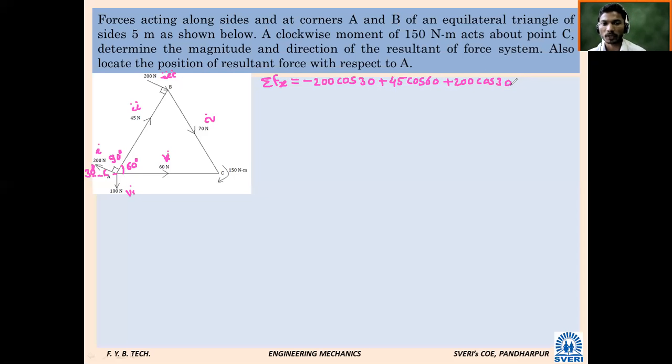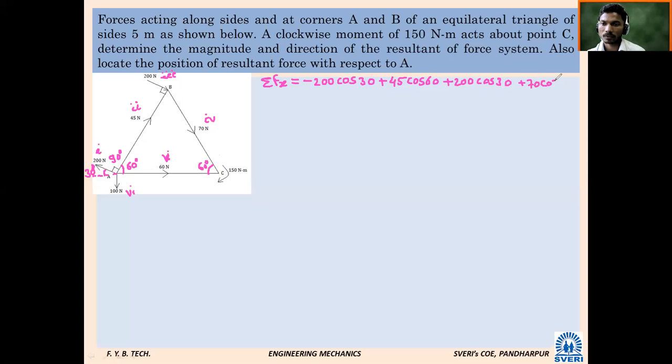Next force. Force number 4, 70 Newton. Plus or minus? Plus 70. Sine or cos? X component. The 60-degree angle is made with horizontal, so what will be its X component? 70 into cos 60.